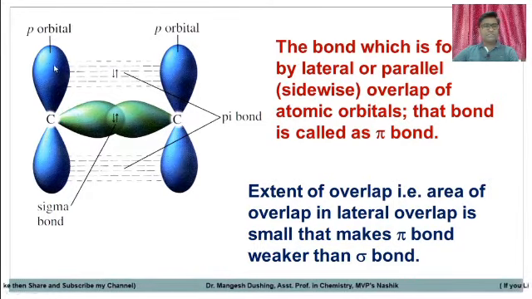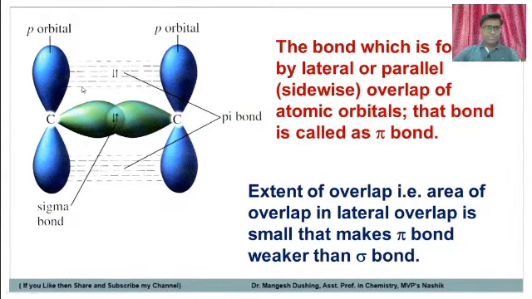While in the case of these 2p orbitals, they are unhybridized. So these are parallel to each other. Now this parallel overlap of 2p orbitals, the bond which is formed by this parallel overlap or sidewise overlap, that is called a pi bond. So this p orbital overlap forms a pi bond.